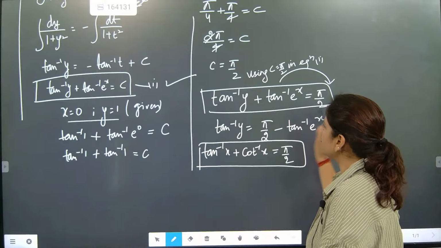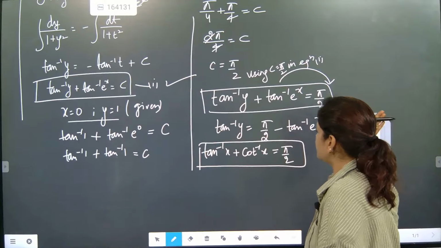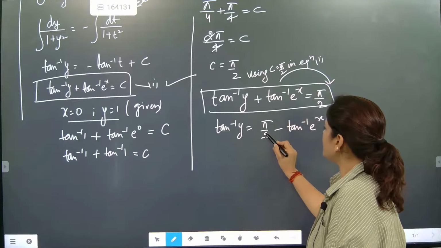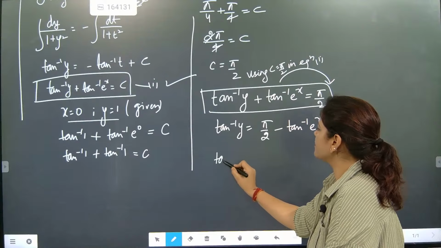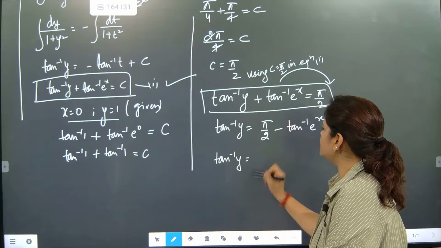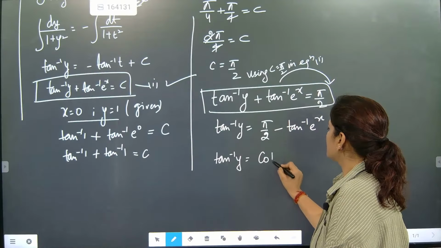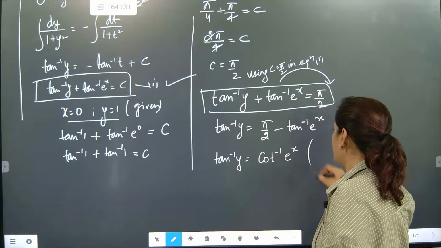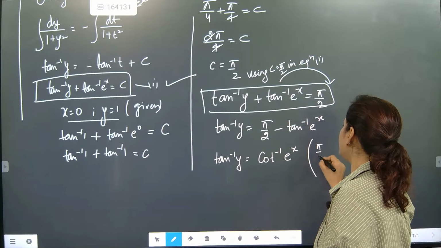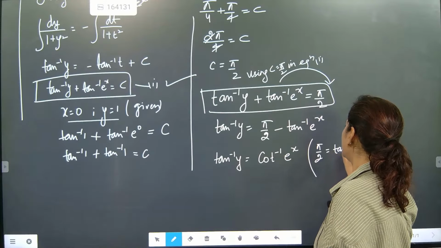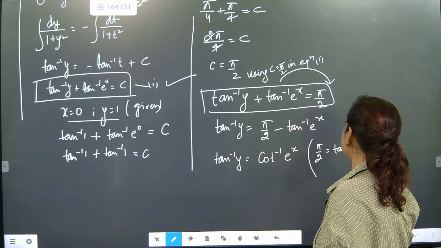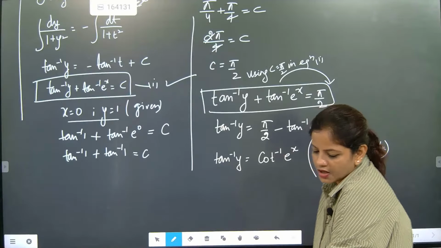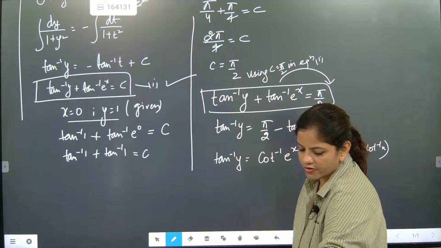So now in this equation, we know this trick. So this formula we know. So directly I am writing tan inverse y is equal to cot inverse e to the power x. Why? Because we know that pi by 2 is equal to tan inverse x plus cot inverse x. Done. So we got tan and cot format.